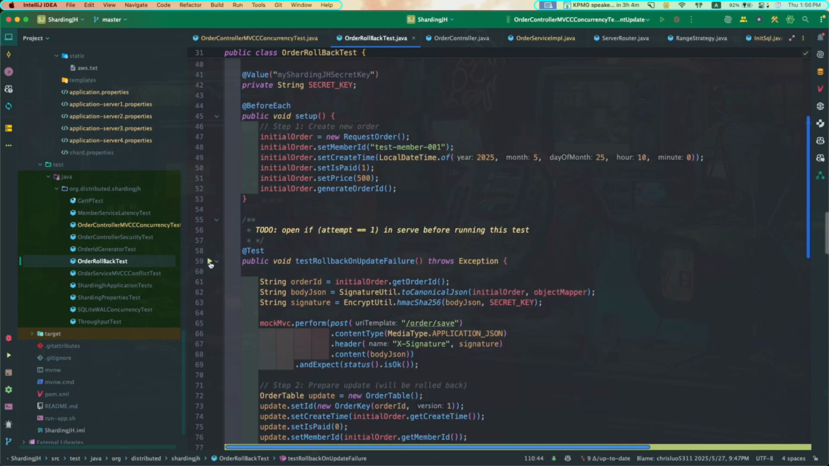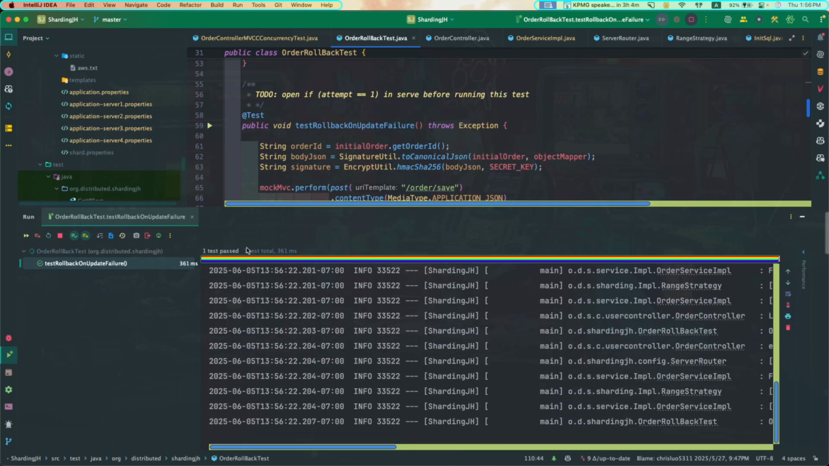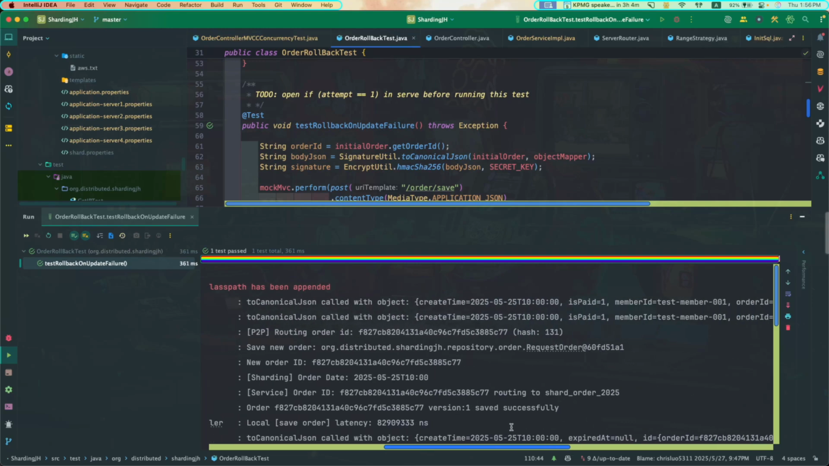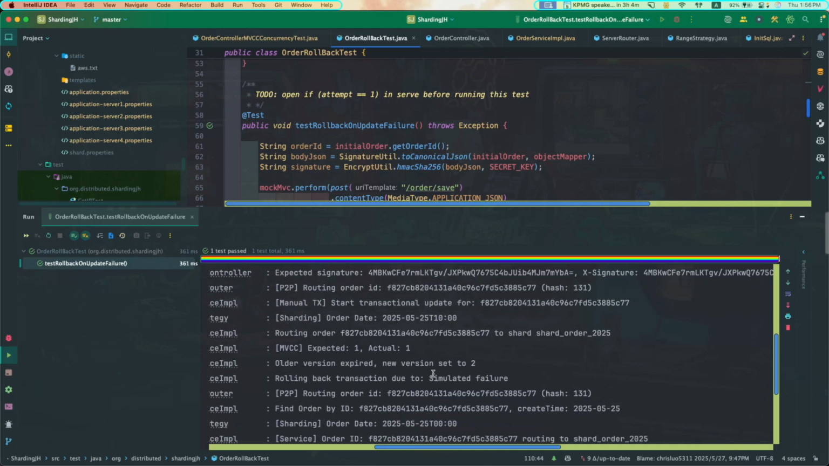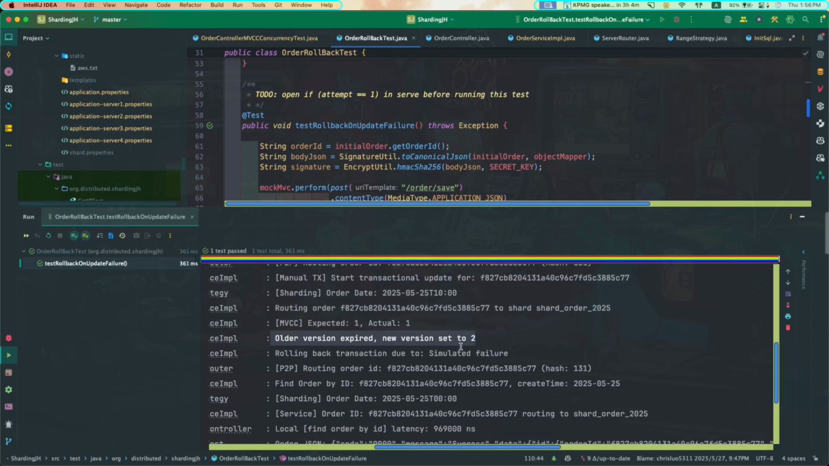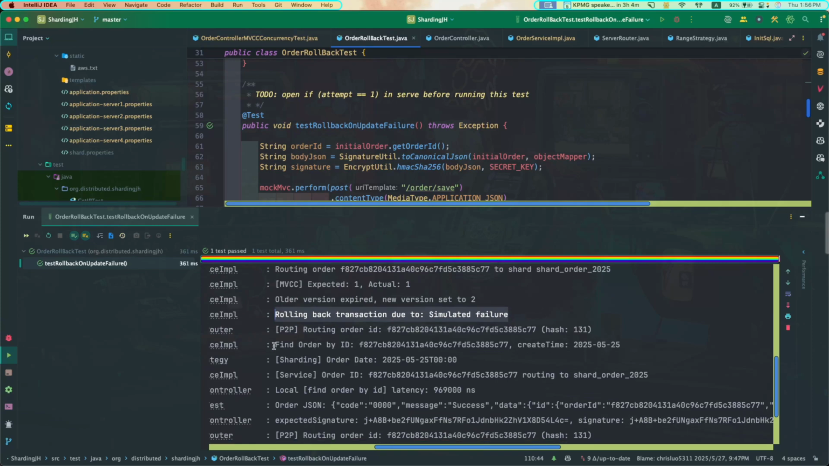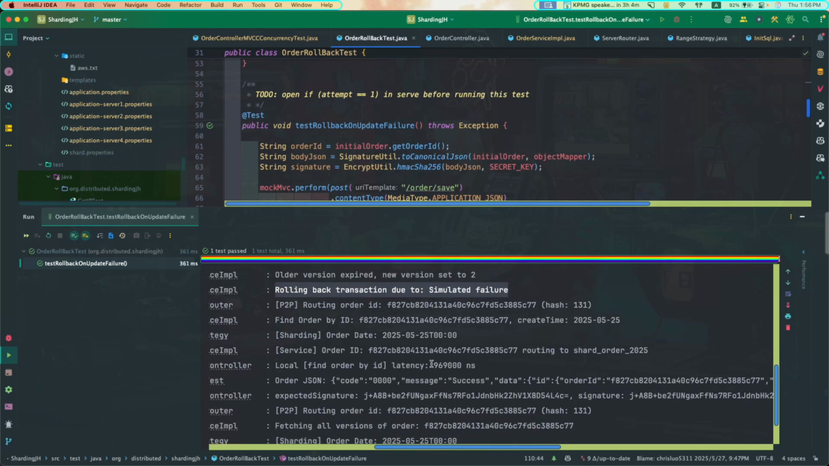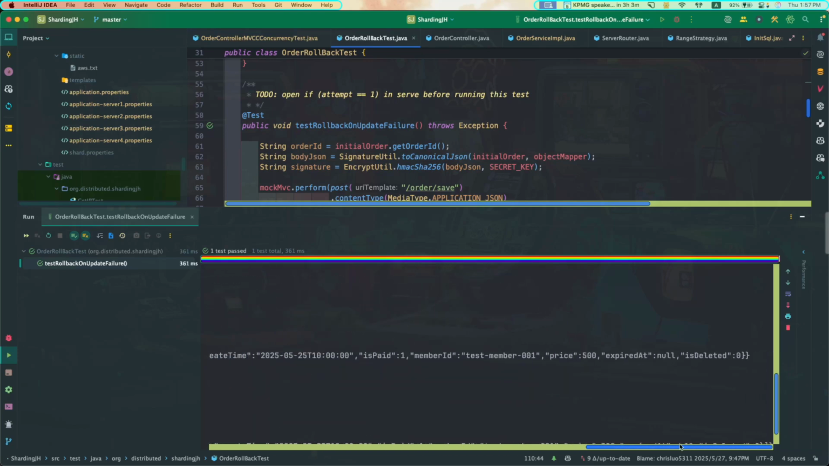Okay, let's run this test. Okay, it ran successfully. Okay, let's see. We save it. Okay, this is a fake update. And then we try to update with version 2, and then we roll back the transaction due to the simulated failure. And then we find it. Okay, we find it. So this came back version 1.